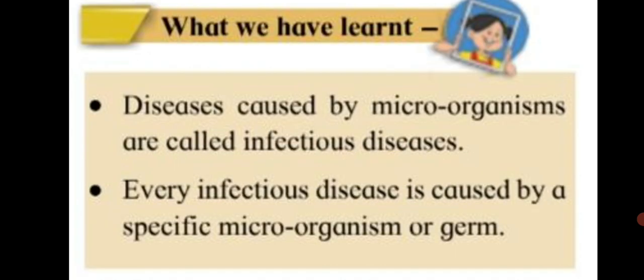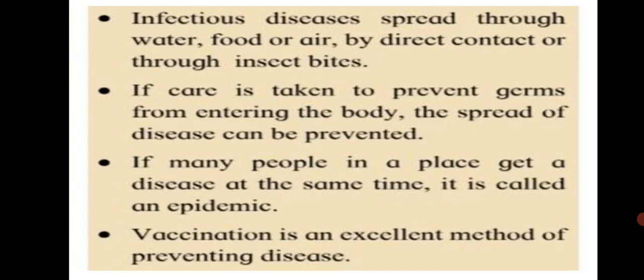Diseases caused by microorganisms are called infectious diseases. Every infectious disease is caused by a specific microorganism or germ. Infectious diseases spread through water, food, or air by direct contact or through insect bites. If care is taken to prevent germs from entering the body, the spread of disease can be prevented. If many people in a place get a disease at the same time, it is called an epidemic. Vaccination is an excellent method of preventing disease.